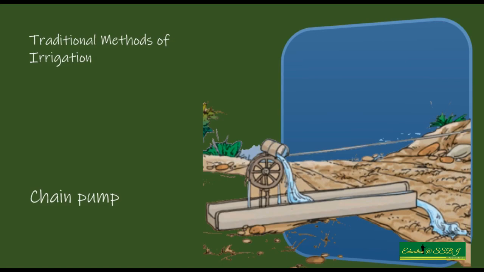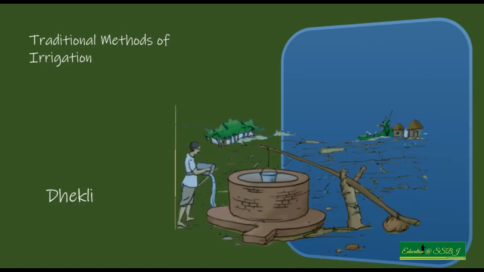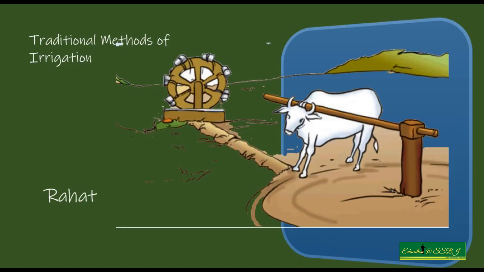Heavy weights were made use to lift the water from the well. There was a method which was followed called rahat. Animals were made use to get the water from the well. Now you must have seen here in this picture a great wheel, and then small containers were tied.